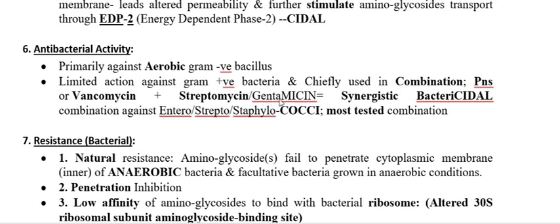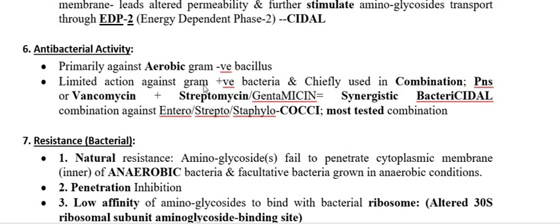This is one of the most usable aminoglycosides. Gentamicin is another one. Amikacin is also used, tobramycin is also used, but gentamicin is one of the most usable aminoglycosides. This one is bactericidal in nature, and in combination it broadens the activity, and it acts against enterococci, streptococci and staphylococci.